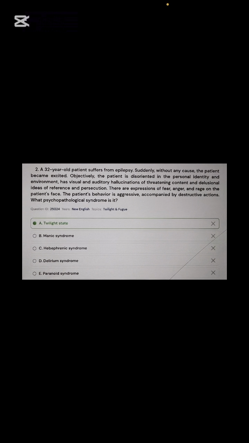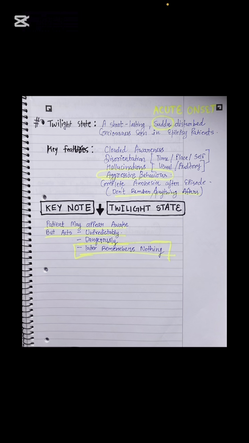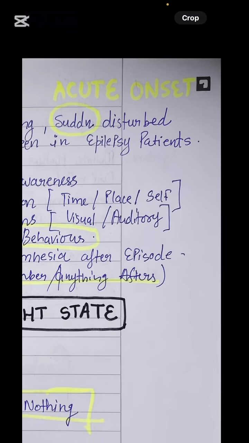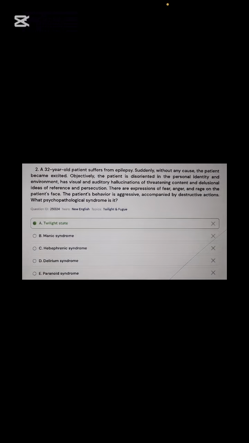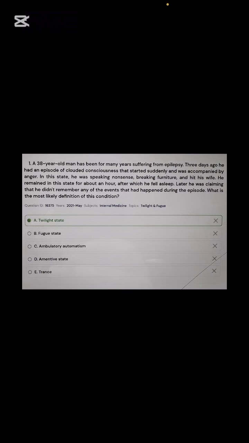A 32-year-old patient suffers from epilepsy. Suddenly, without any cause, the patient became excited. Objectively, the patient is disoriented in personal identity and environment. Visual and auditory hallucinations of threatening content are there, with delusional ideas of reference. There are expressions of fear, anger and rage on the patient's face. The patient's behavior is aggressive. You can see how the question is screaming right now: the case of epilepsy, the twilight state is seen in the patient with epilepsy. An epilepsy patient behaving aggressively, what state is that? Twilight state.